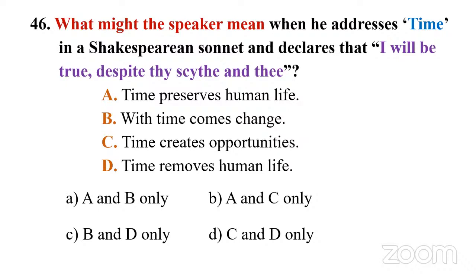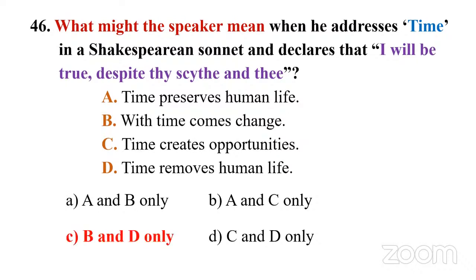Even there are a lot of clues. If you know the meaning of the word scythe, S-C-Y-T-H-E, scythe refers to an instrument or a tool for cutting paddy or other crops during harvest season. With that clue, I hope you can choose one, and let's go to the answer.